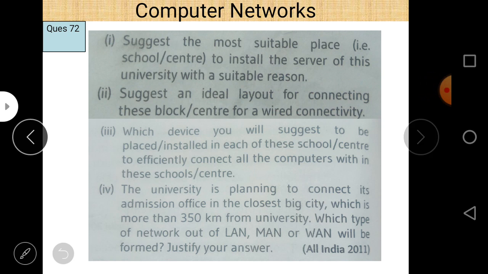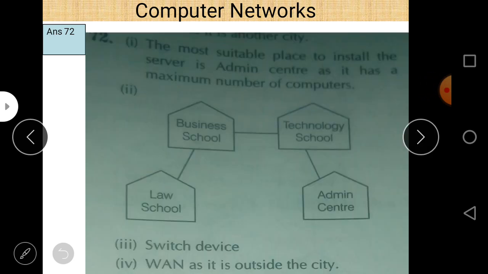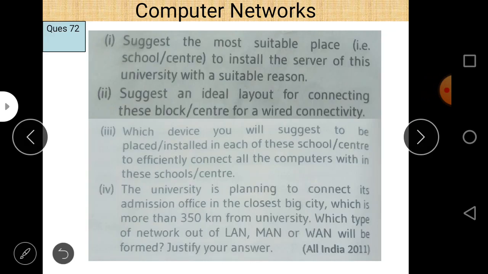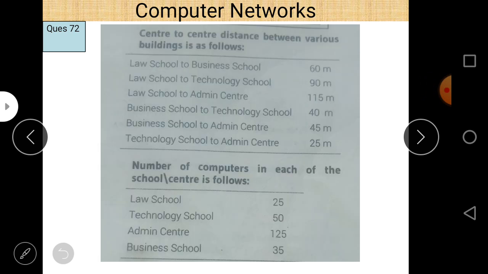First of all, the most suitable place to install the server is admin center. Let's check admin center. And why is it admin center? Because maximum number of computers is in admin center. Here you can easily see that. So admin center is the answer.